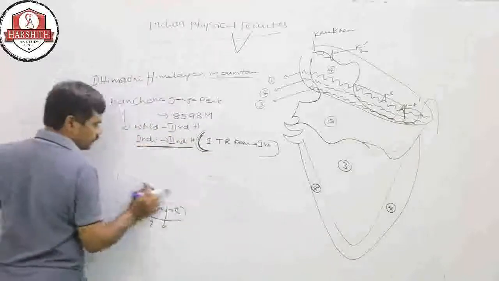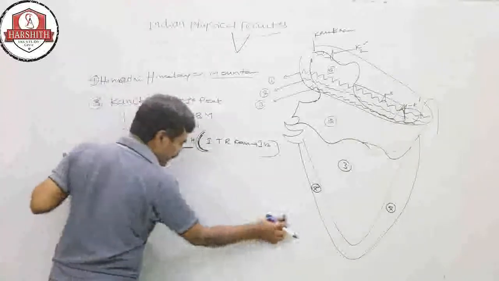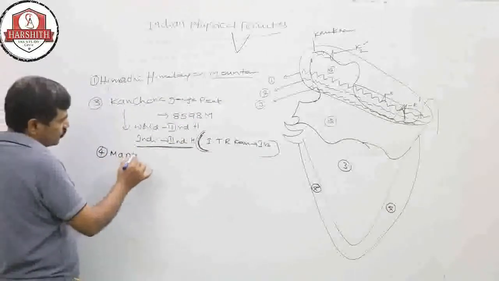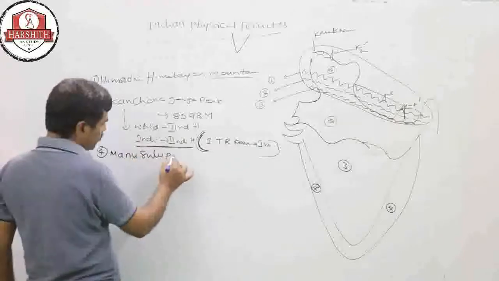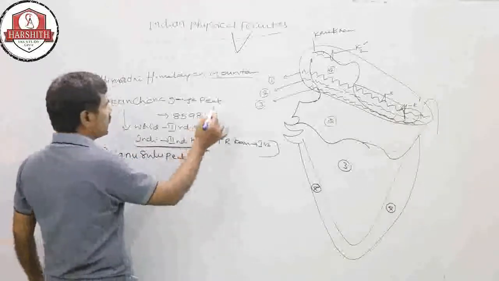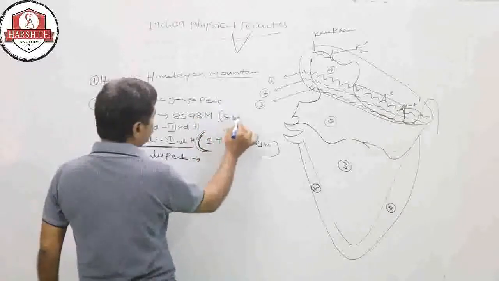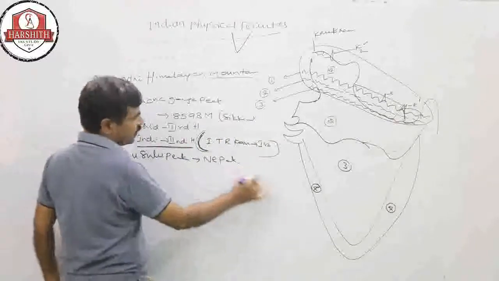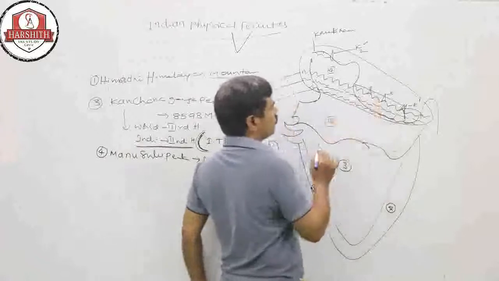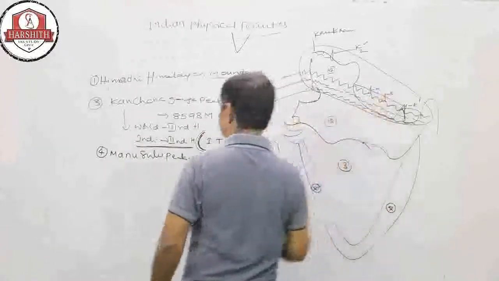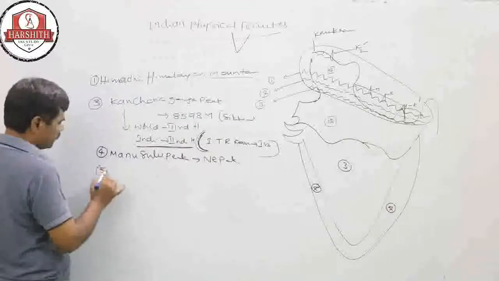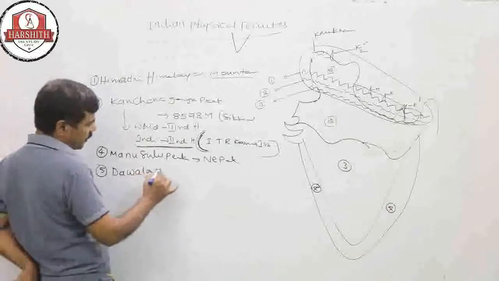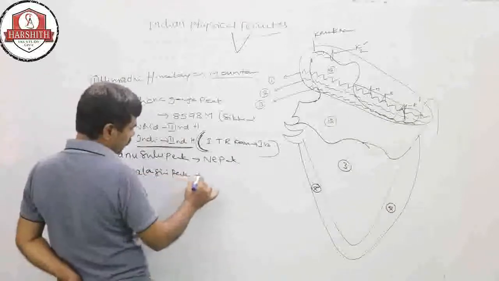Fourth one, Manaslu peak, which is in Nepal. Next one, Dhaulagiri peak, which is also in Nepal.